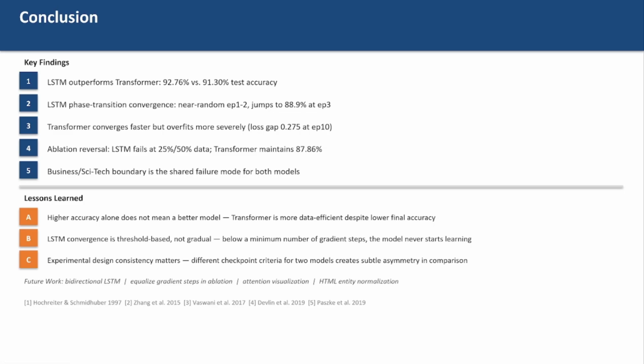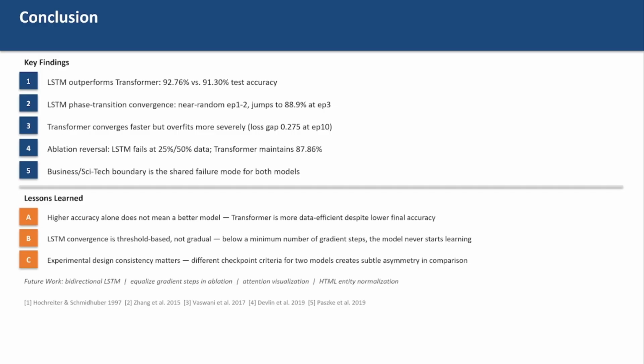To wrap up, LSTM had higher final accuracy, 92.76% versus 91.30%. But LSTM failed completely in the evaluation at 25% and 50% data, while Transformer held steady between 87% and 90%. So which model is better? It really depends on what matters to you.